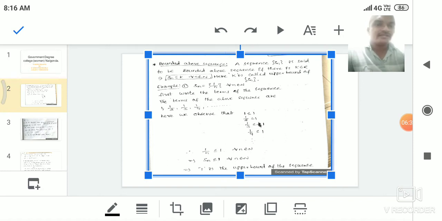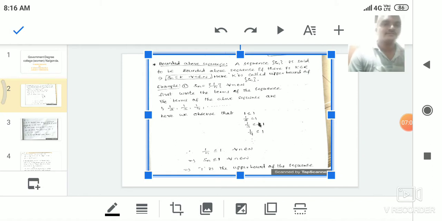Here 1 by n is less than or equal to 1, so 1 by n is called a bounded above sequence, and 1 is called the upper bound of the sequence 1 by n. So once again I repeat, bounded above sequence: a sequence Sn is said to be a bounded above sequence if there is k belongs to R such that Sn is less than or equal to k for every n belongs to N. Here k is called an upper bound of the sequence Sn, and the sequence Sn is called a bounded above sequence.